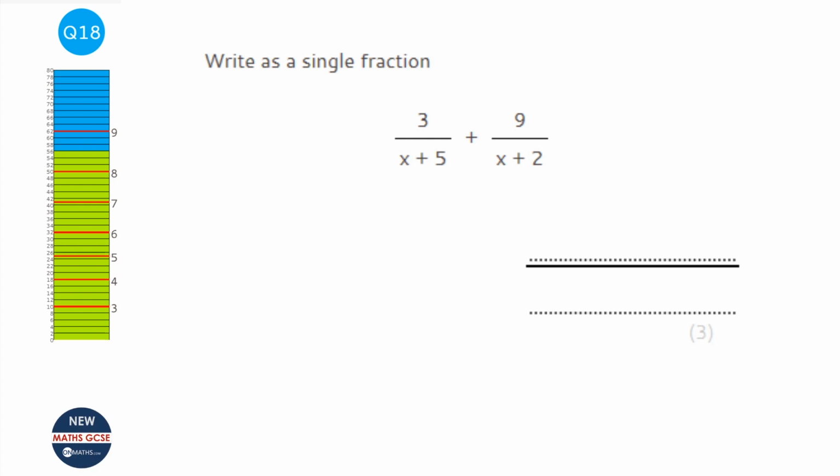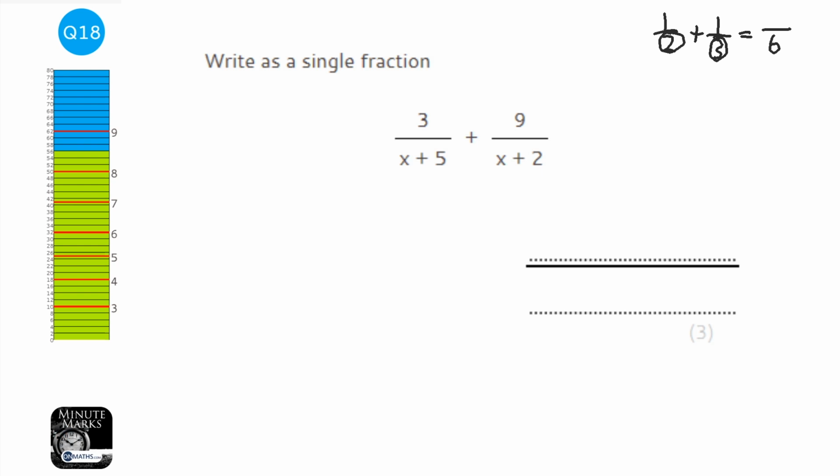Now the way we do these when they are algebraic expressions is just multiply both of the algebraic expressions together. So with a half plus a third, the common denominator would be 6, right? So you get that by just timesing the 2 and the 3 together. Now that doesn't always get you the best common denominator to use, but it will always work. It's just sometimes the numbers get a little bit big. So we're going to do that.